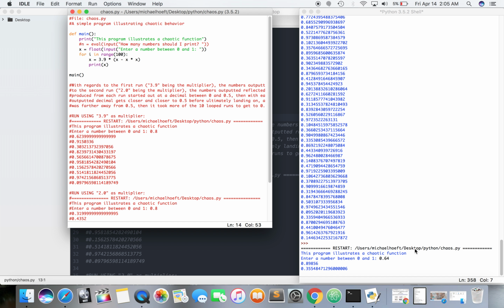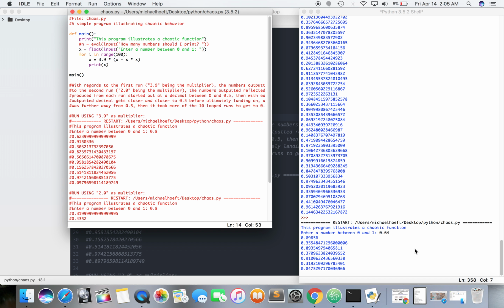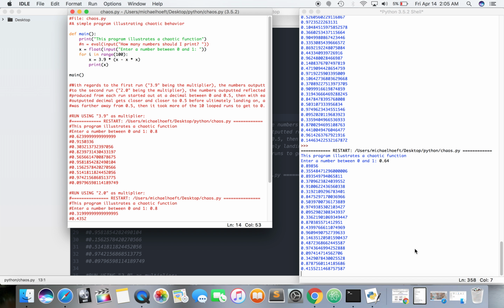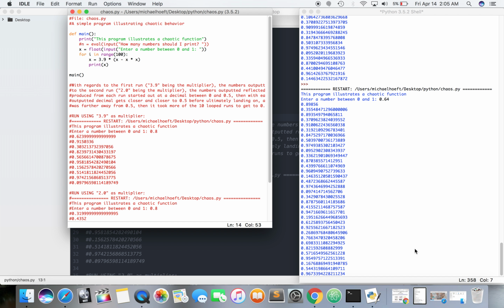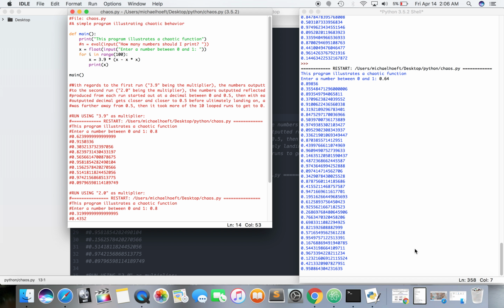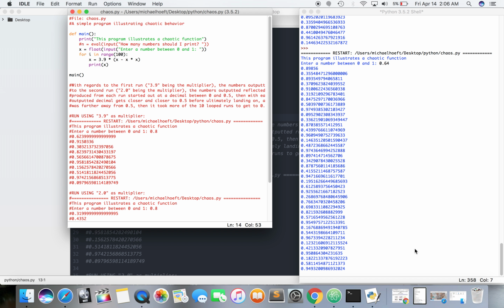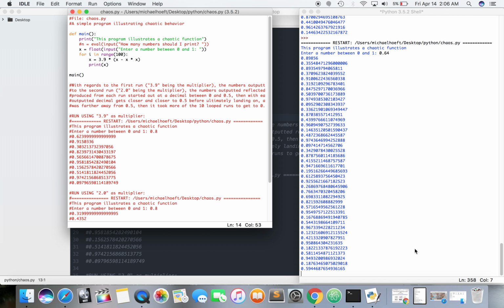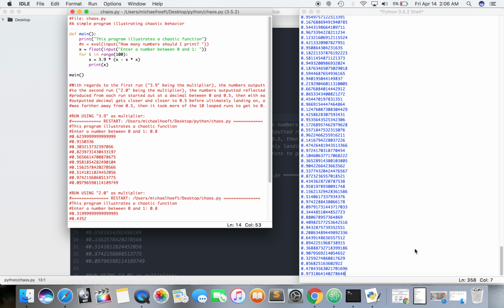0.64. Let us see. Again, it seems really random. Really random. I don't see a lot of repeat numbers. It's kind of fun though. My brain is working like, it starts with this, but it gets to these fun apps and websites and applications and hardware and stuff.